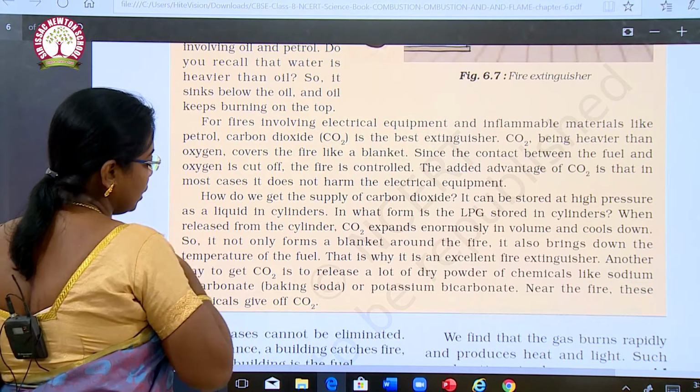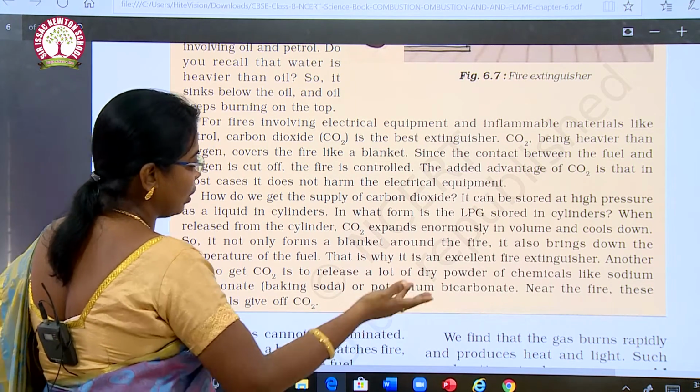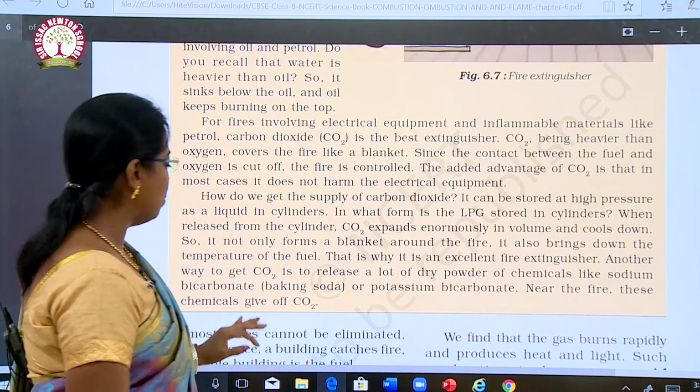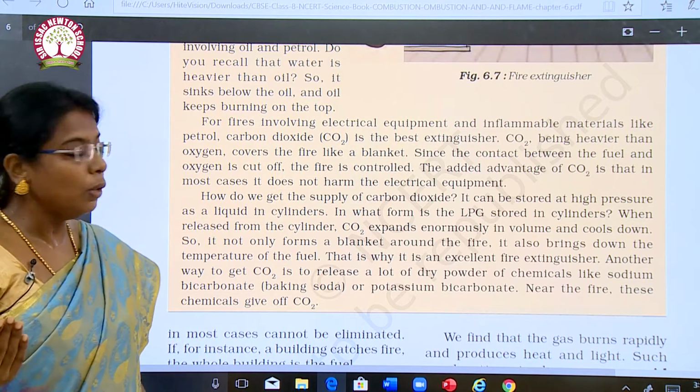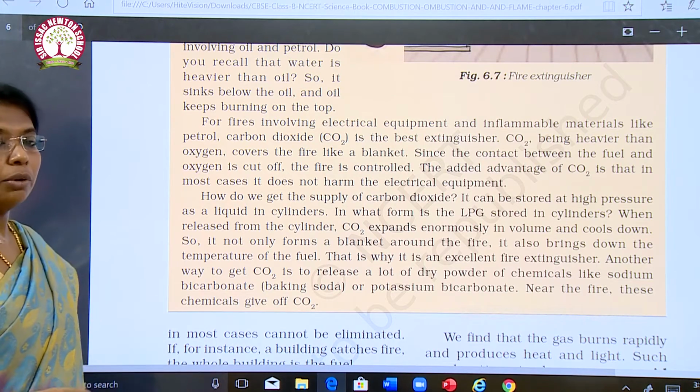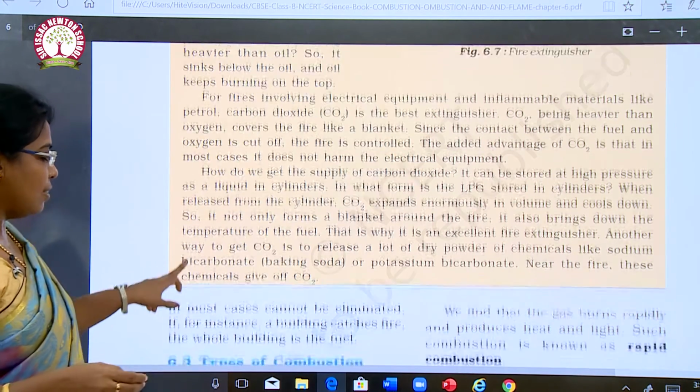Another way to get carbon dioxide is to release a lot of dry powder of chemicals such as sodium bicarbonate or potassium bicarbonate near the fire. These chemicals give off carbon dioxide. So, not only carbon dioxide but sodium bicarbonate and potassium bicarbonate are also used as fire extinguishers.